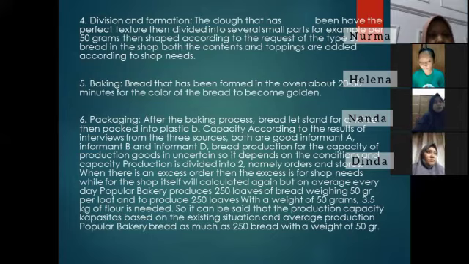Capacity, according to the result of interview from the three sources, both informant A, informant B, and informant D, the capacity of production is uncertain, so it depends on the condition, and production capacity is divided into two, namely order and store. When there is an excess order, then the excess is for store needs. For the store itself, we will calculate again, but on average, every day, Popular Bakery produces